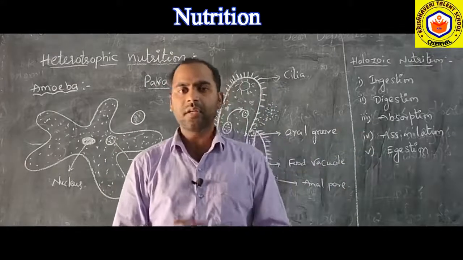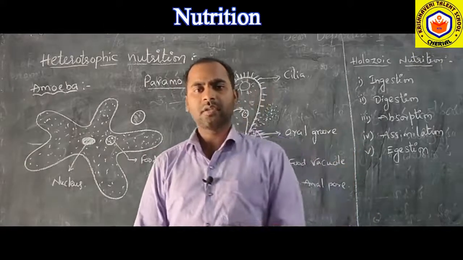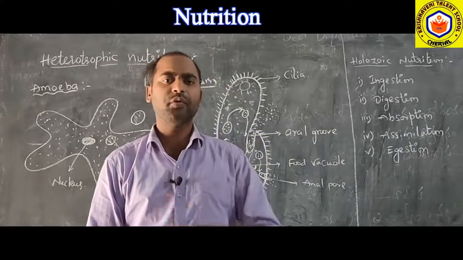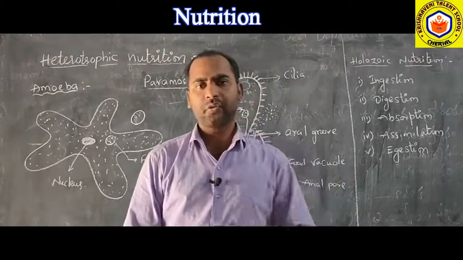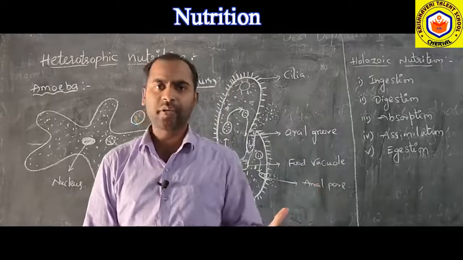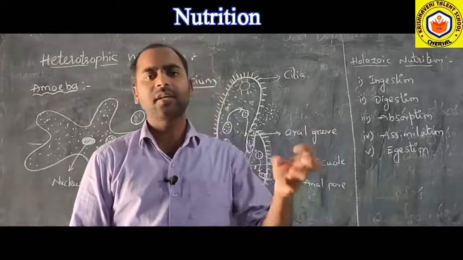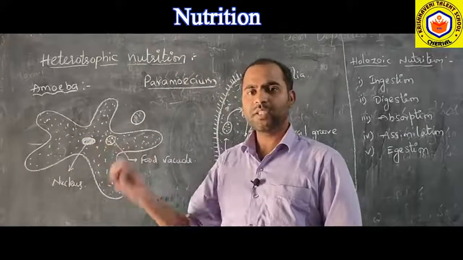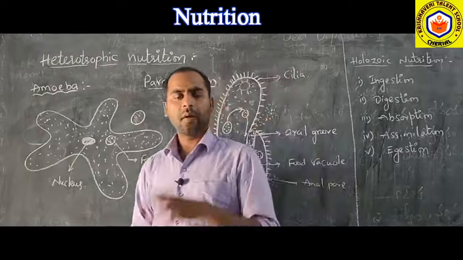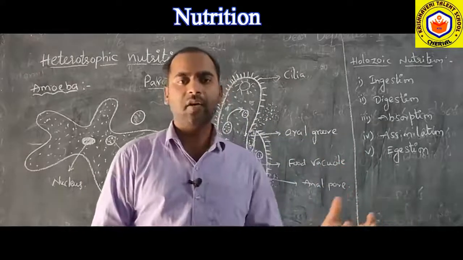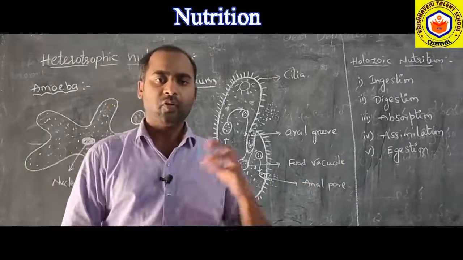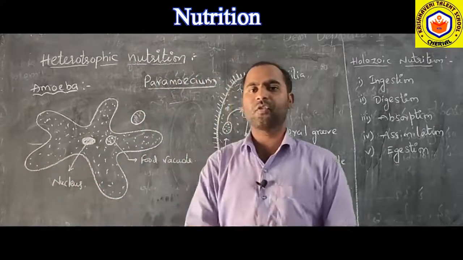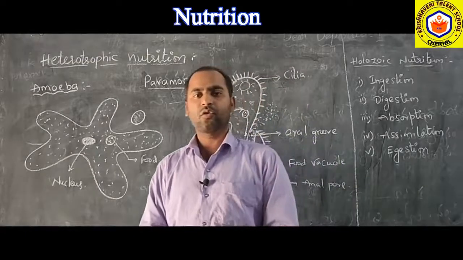Autotrophic nutrition is nothing but the organisms which can prepare their own food are called autotrophs, and the mode of nutrition followed by them is called autotrophic nutrition. That means they can prepare their own food materials by using simple inorganic substances. But heterotrophic nutrition is nothing but the organisms which cannot prepare their own food materials, but depend on other organisms for the food. So those are heterotrophic organisms, and the mode of nutrition followed by them is heterotrophic nutrition.